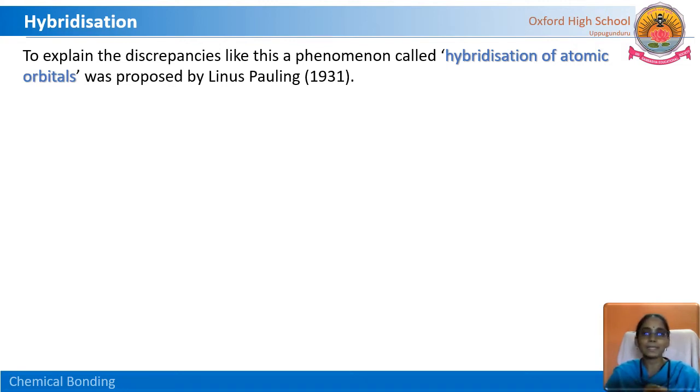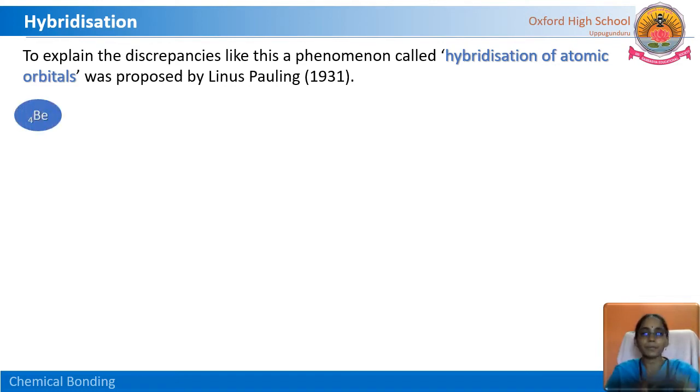All these discrepancies are explained in the form of hybridization of atomic orbitals. In general, hybrid means what? Developed and newly formed, completely developed. Similarly, here hybridization means a process happening in atomic orbitals. How did this hybridization happen? Let us see. This was proposed by Linus Pauling in the year 1931.